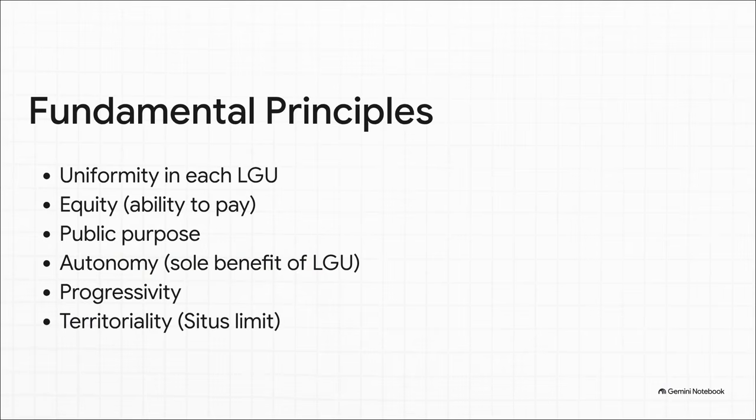Now treat this like your critical mental checklist. There are 6 non-negotiable fundamental principles governing local taxation. First up, uniformity. Taxes have to be uniform within the local unit. Second, equity. It's got to be based on the taxpayer's ability to pay. Third, it must be for a public purpose. Fourth is autonomy, meaning the revenue must strictly benefit the LGU levying the tax. Fifth, progressivity. And sixth, territoriality, which is our Situs rule, basically meaning an LGU cannot tax properties or persons outside its territorial jurisdiction. Lock these 6 in, guys. They form the absolute bedrock of everything else we're going to talk about.